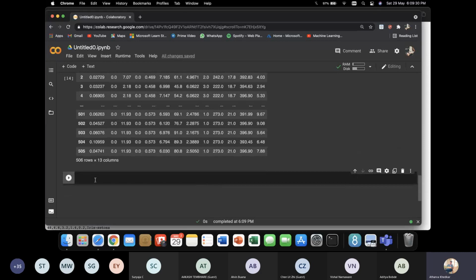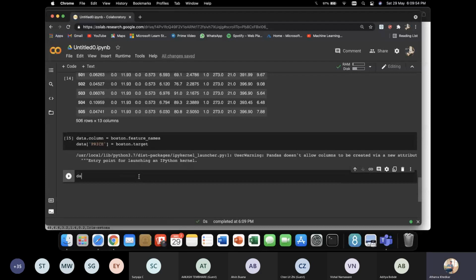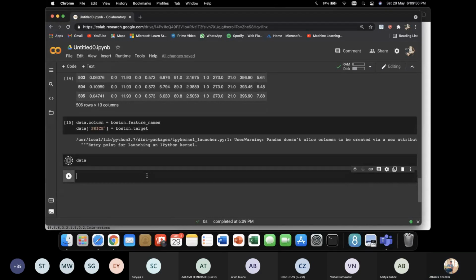I don't have column headers, so let's give it column headers. data.columns equals boston.feature_names, and I need one more column, that is price, and the price column would have my boston.target. Yeah, so now let's see the data.